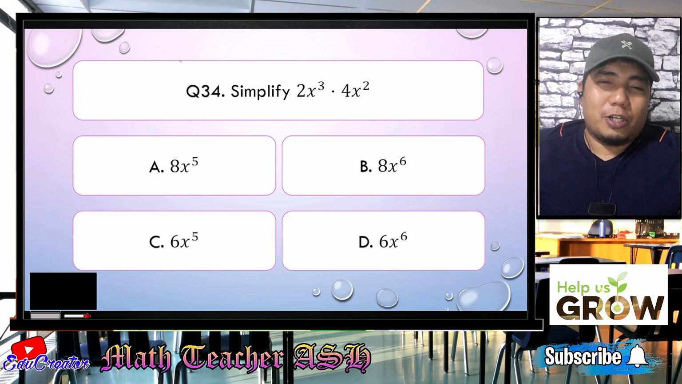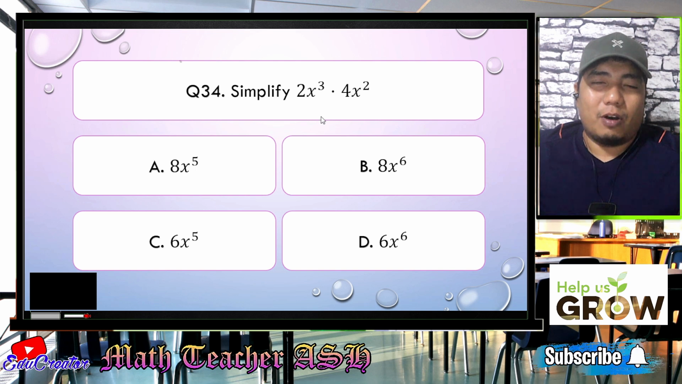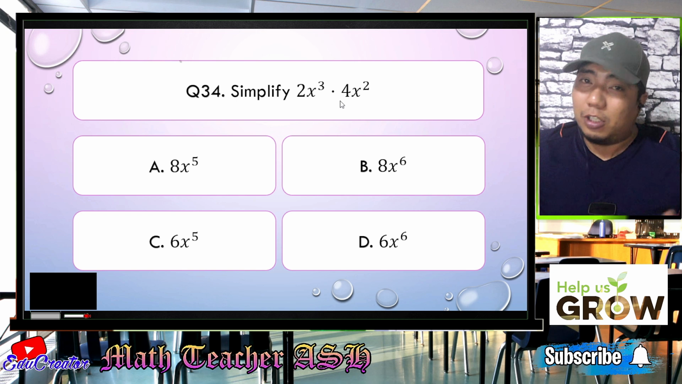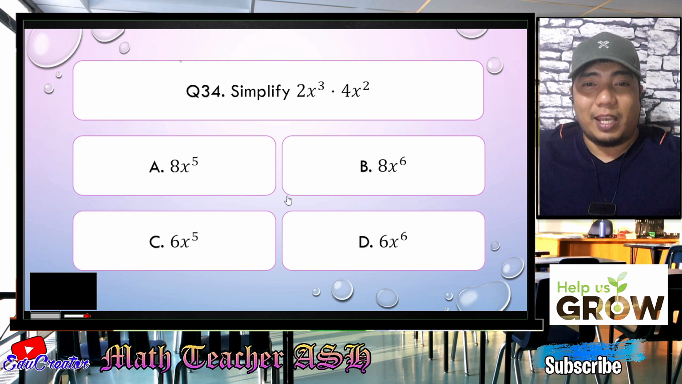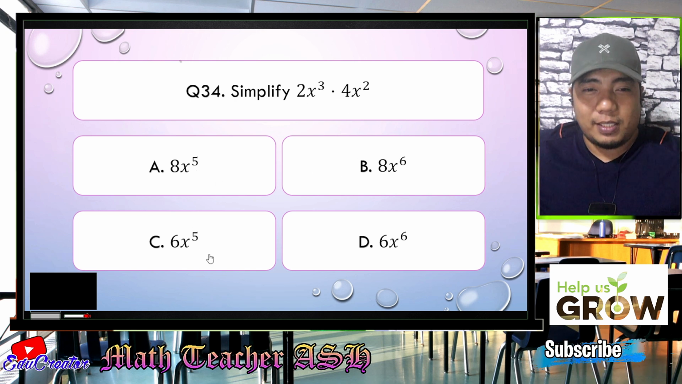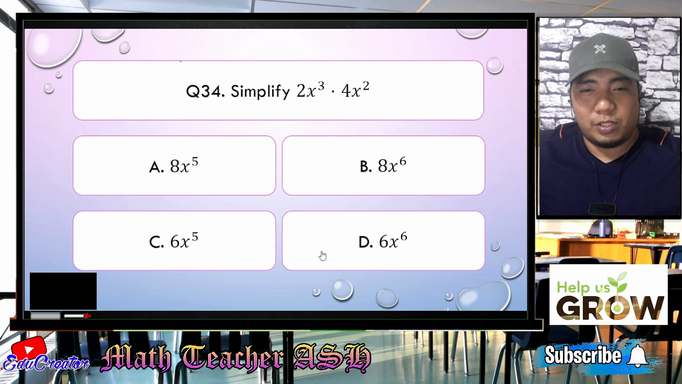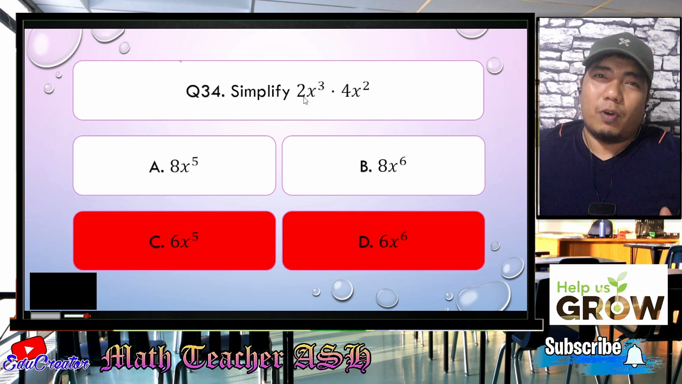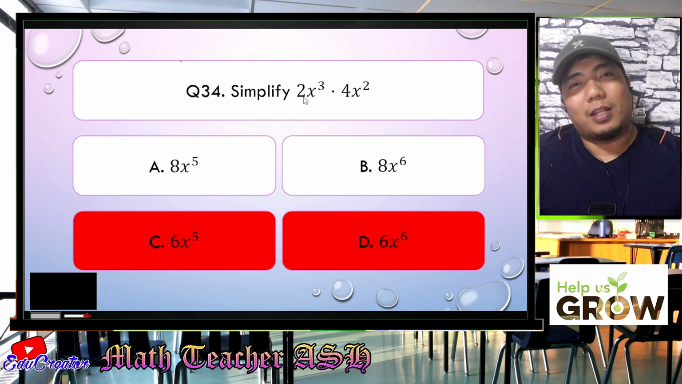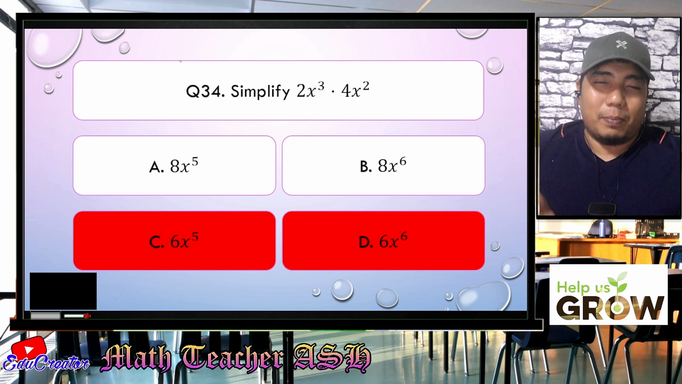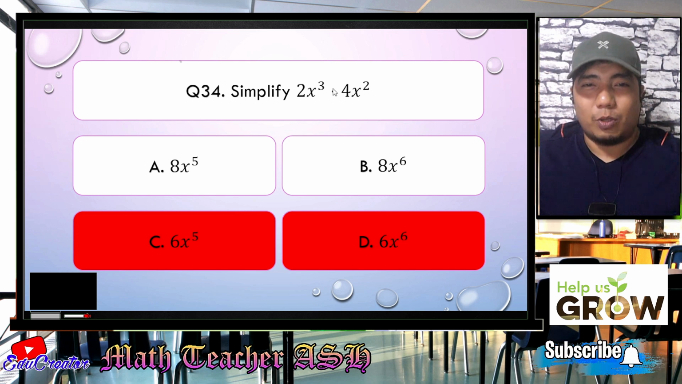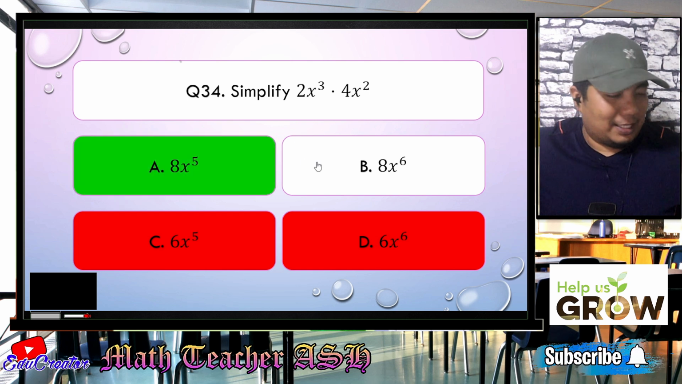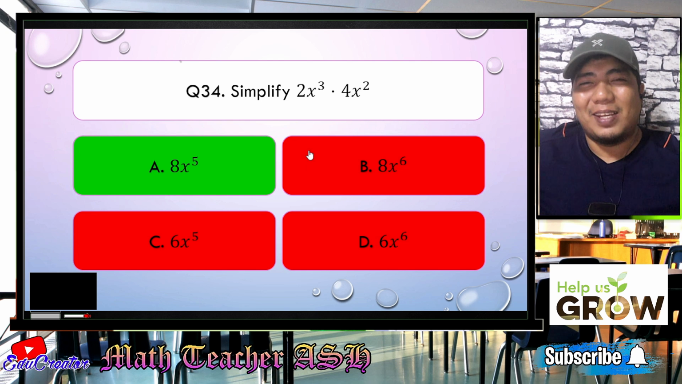Alright, my dear math learners, this is an example of the product rule. Okay, so basically, when numbers are multiplied, you just multiply them. So 2 times 4, that is 8. So we have here 8 and 8. So basically, the 6 and 6 here, so C and D are already wrong. Alright, now, which is correct here? Now, if you are multiplying exponents, applying the product rule, what you will do is you just copy the base and then add the exponents. So we have 3 plus 2, that is 5. So therefore, the correct answer is letter A. Easy, right? Very easy, my dear math learners.